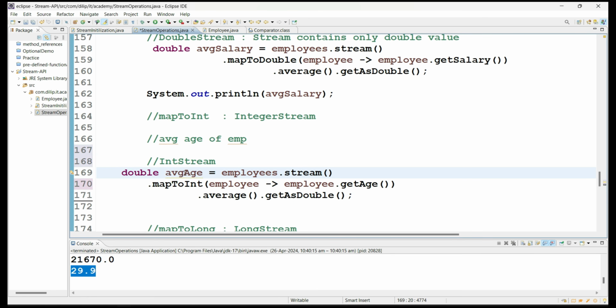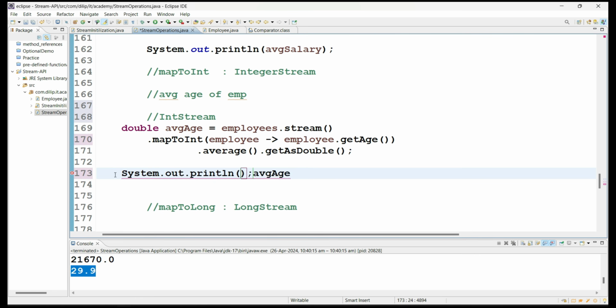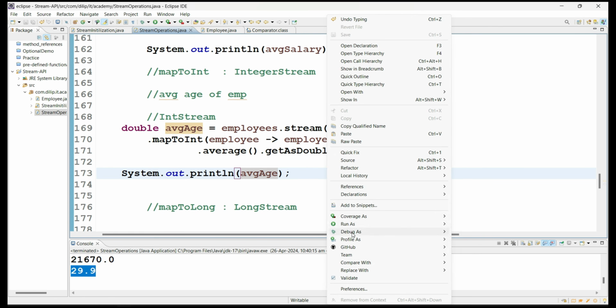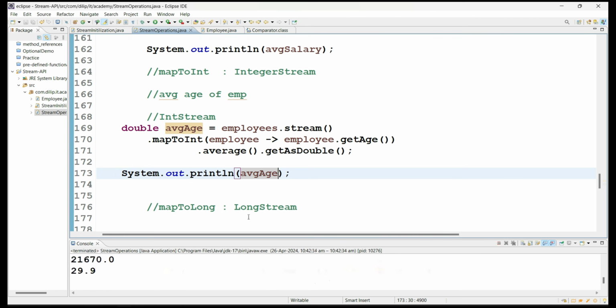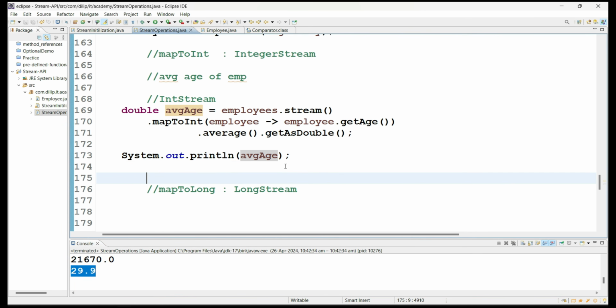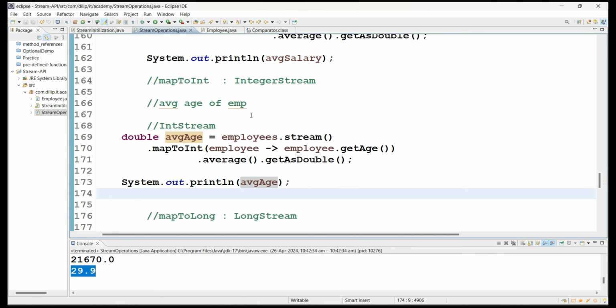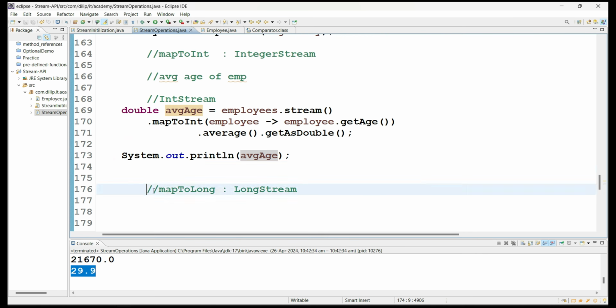Okay, let me print it now. See here, I got the result: 29.9. So this is how we can use mapToDouble, mapToInt and mapToLong along with the regular map methods. MapToInt, mapToLong, mapToDouble will work only with the data types long, integer and double respectively. I'm not taking an example for mapToLong because it is similar to these methods only.